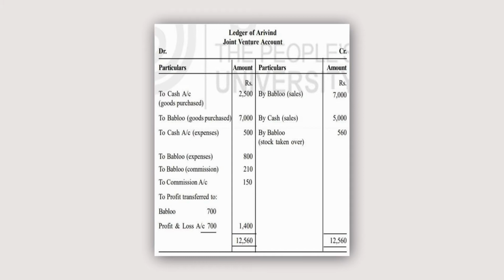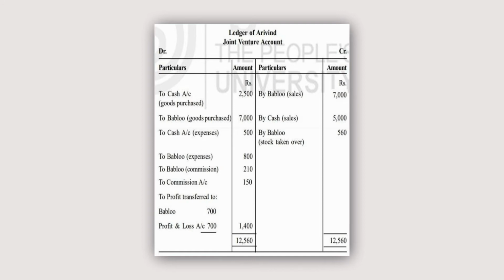The amount of rupees 800 paid by Bablu. So, these are the expenditure incurred by Mr. Bablu, 800. Bablu paid freight and insurance 800. Then to Bablu commission 210. Let's check it. Yes, commission 210.